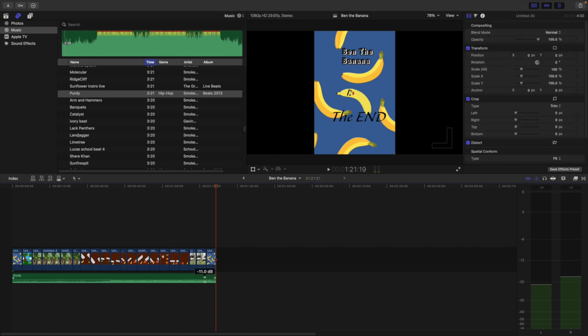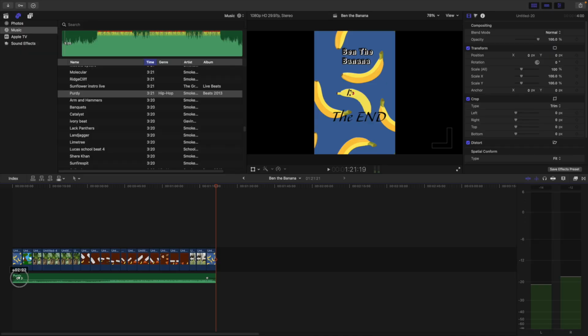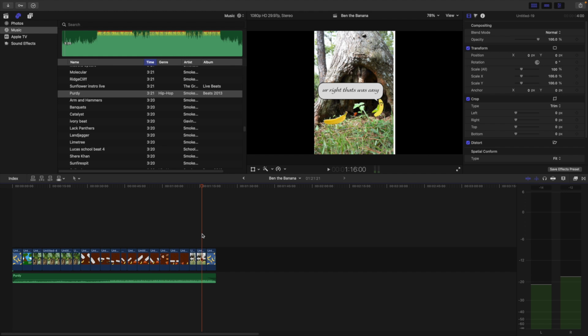At the end of each side of my audio file, you'll see that there's like a little circle kind of thing. It's not really a circle shape, but it's close. When you hover your cursor over that circle thing, you get an arrow pointed to the left, an arrow pointed to the right. You can actually fade this audio out here, and I can fade this audio in here if I want to. You just click and drag it. So now you can see that this audio will fade out.